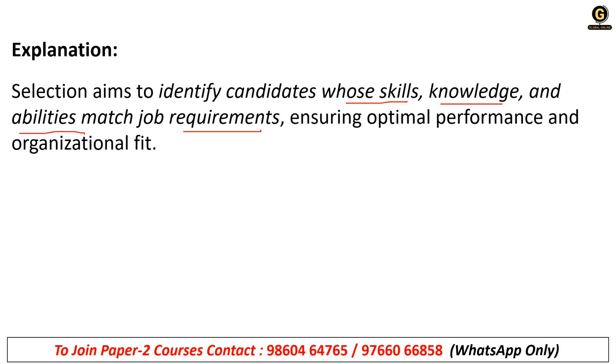So every role has a different kind of job description, and the candidate must fulfill those job descriptions. The job role should be specified with particular terms, ensuring optimal performance and organizational fit. So the candidate should be fit for that role. It will be beneficial for the organization and for the employee as well.